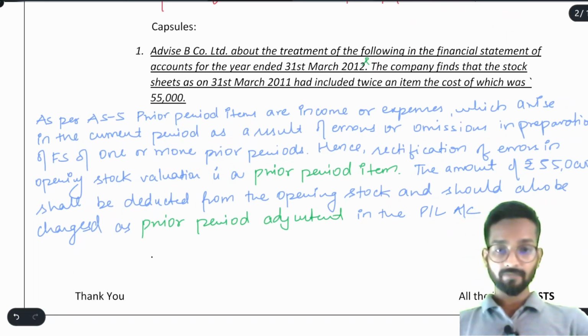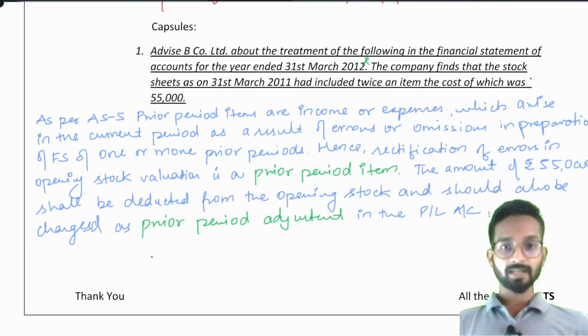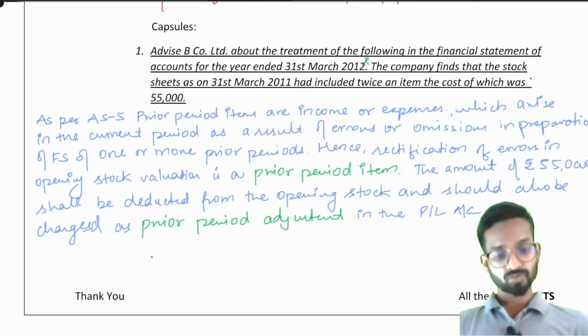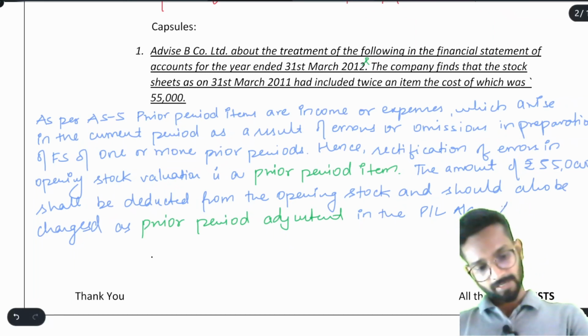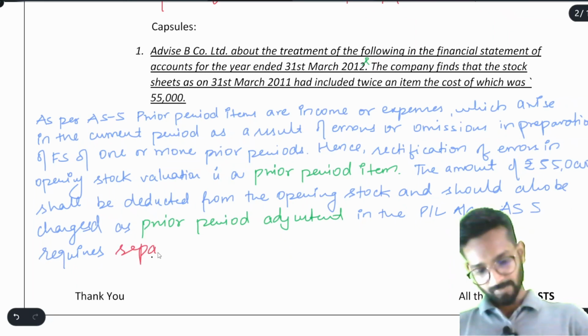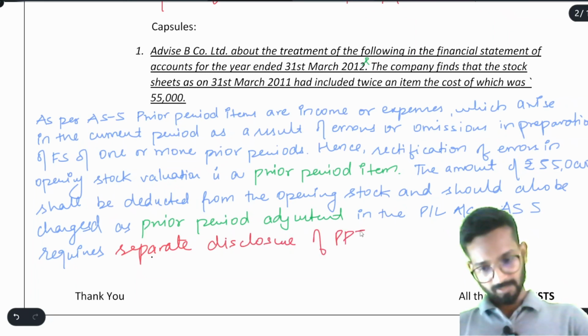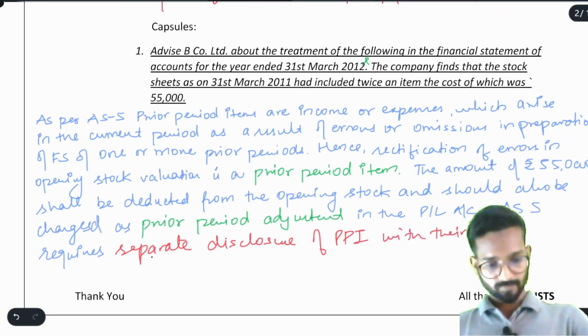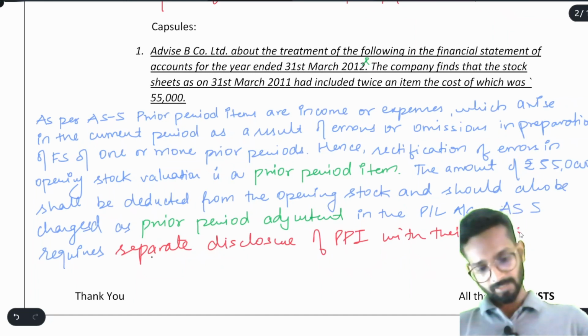Then why did we do this? Because prior period item requires separate disclosure. So I will write here, according to AS 5, AS 5 requires separate disclosure of prior period item because of their nature and amount.